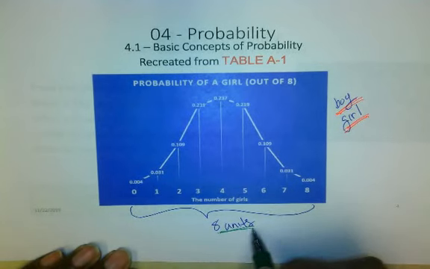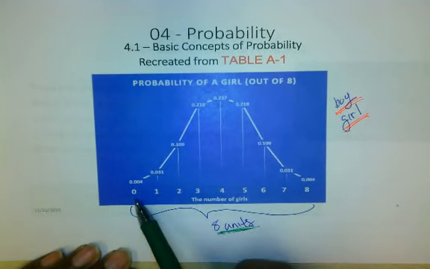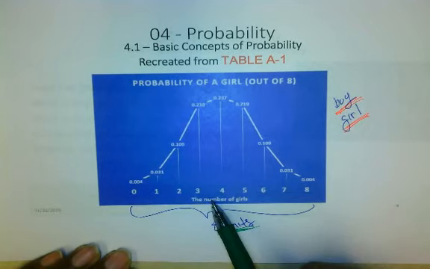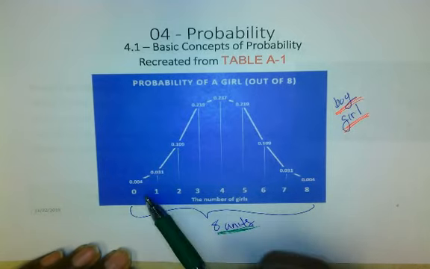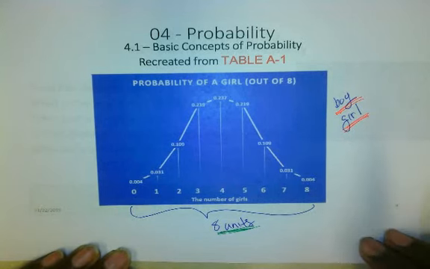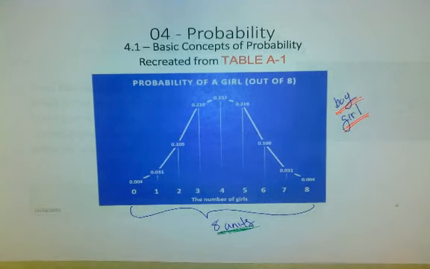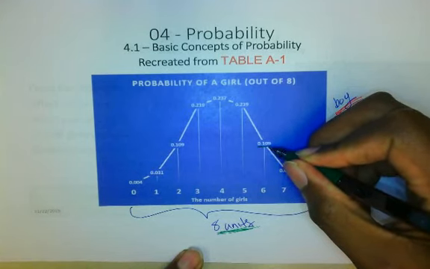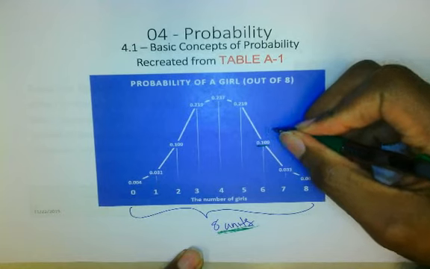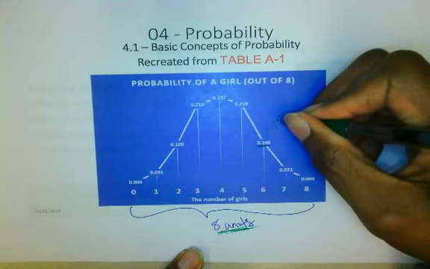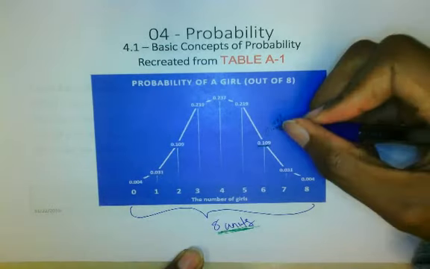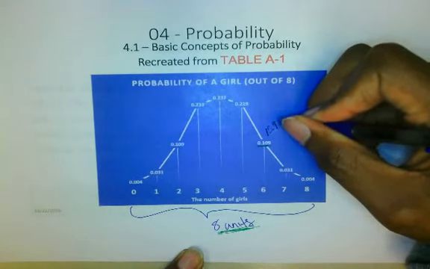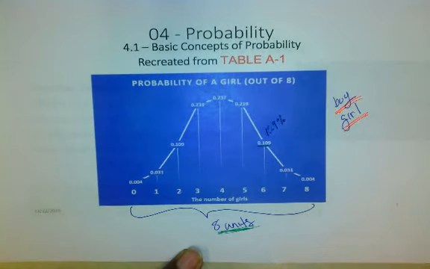Now, we're talking about 8 children, so we have 8 units discussed right here. This is the probability of the number of girls that's likely to occur if you have 8 children. And you can sit back and see the probability of these things occurring from this distribution, which is illustrated right here. Now, she said she wanted 6 girls. Looking on this chart, you can see the probability of getting 6 girls is 0.109. That is a 10.9% chance of happening. I'm not saying it's impossible, but it's a 10.9% chance of that occurring.